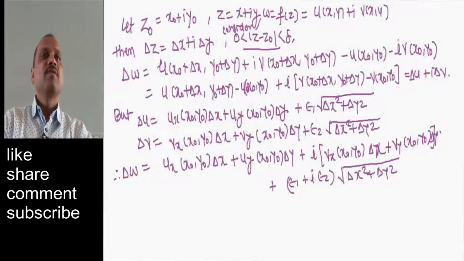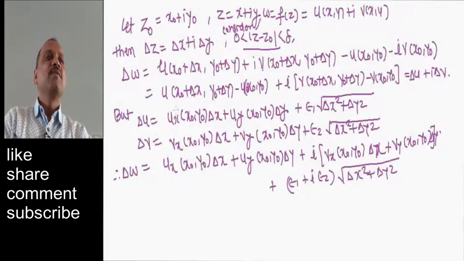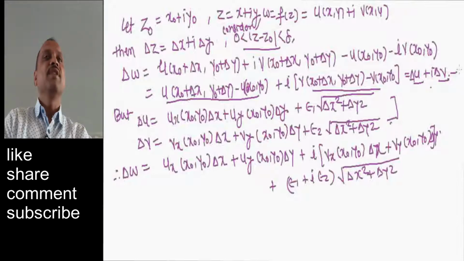Okay. So here you can see that we have converted this delta w into increments in delta u and delta v. This is the increment in delta u, and this is the increment in delta v. Now we have substituted these values of delta u and delta v in here.